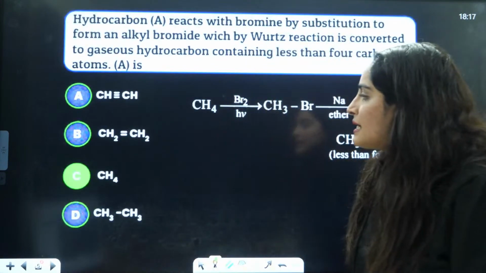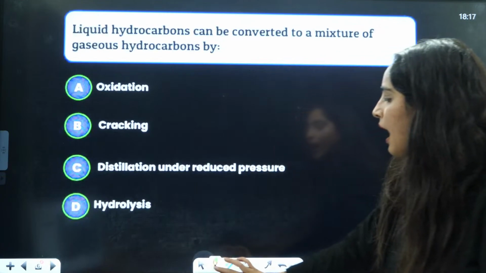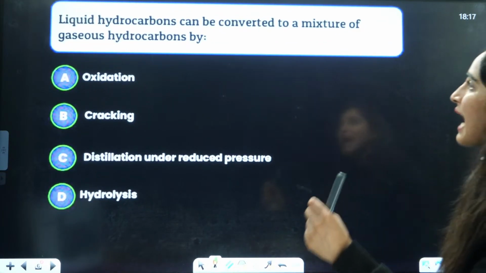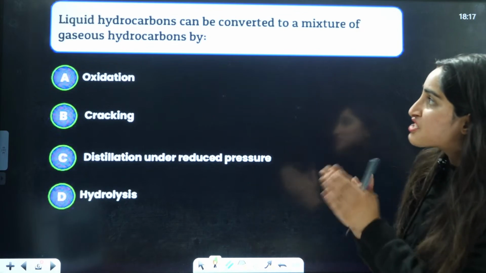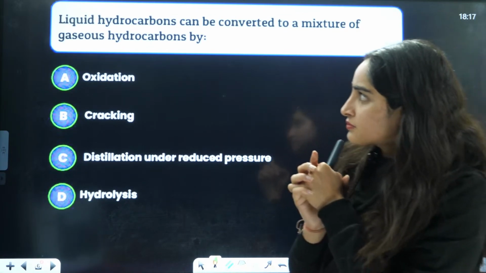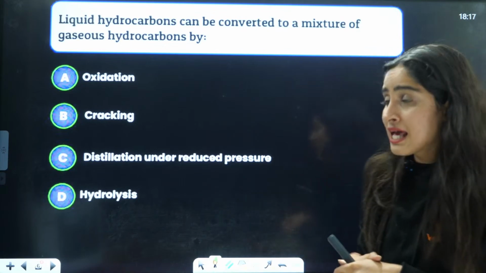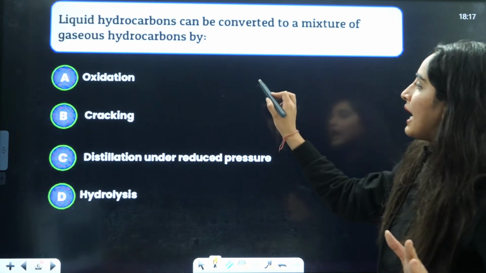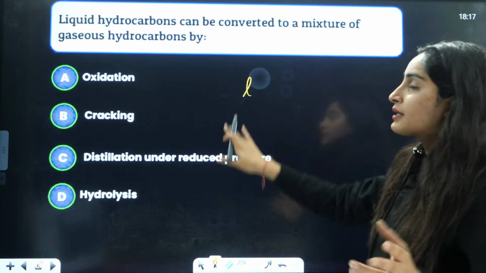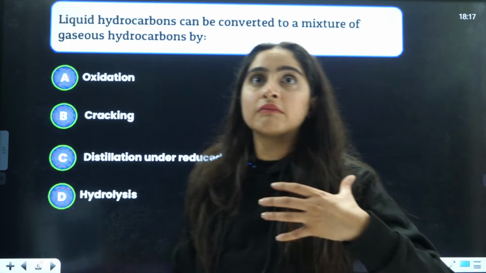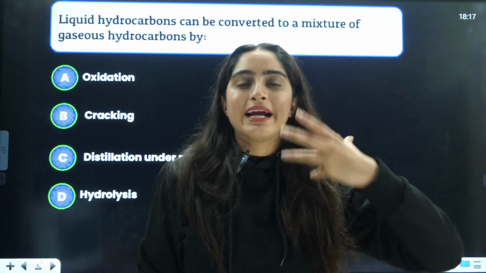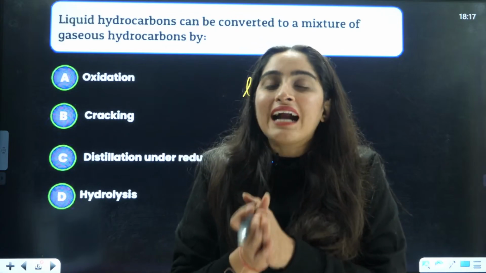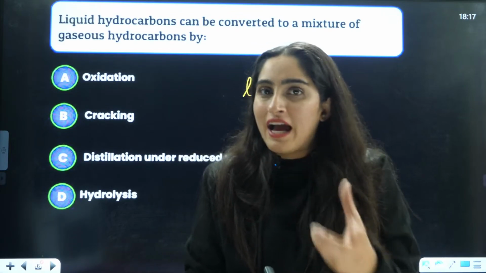Yes. Now, next question on your screen, you have liquid hydrocarbons. They are saying liquid hydrocarbons can be converted into a mixture of gaseous hydrocarbons. Basically, here they are talking about a large hydrocarbon having maybe 20, maybe 18 carbons, which has more molecular weight, being converted into gaseous.